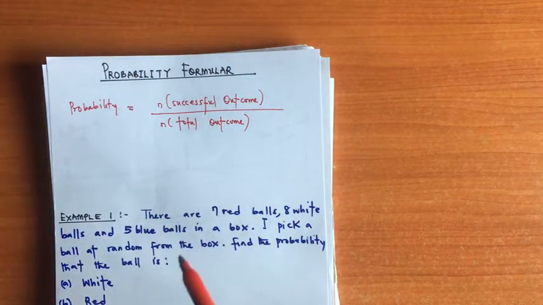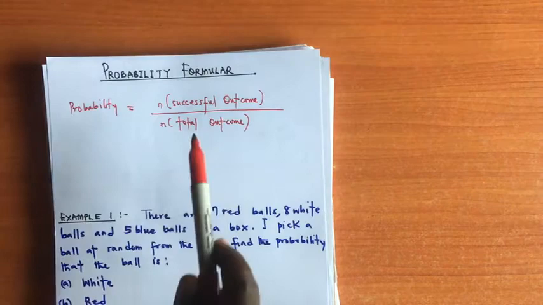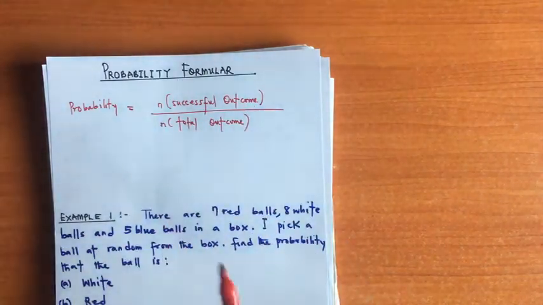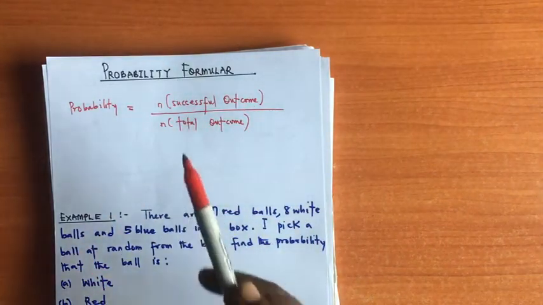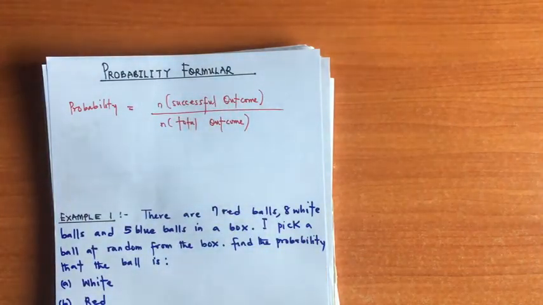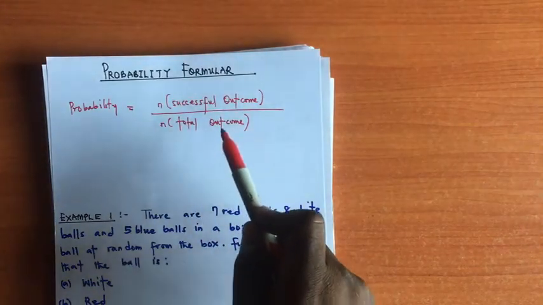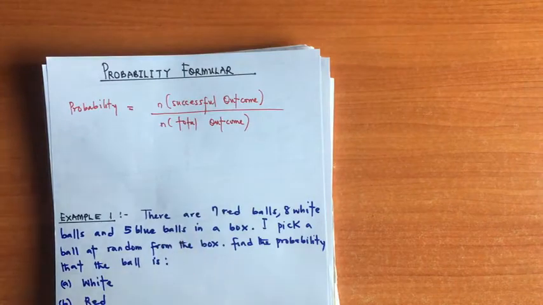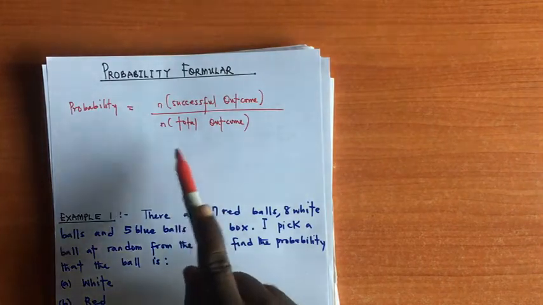So how can you get the number of successful outcomes? The number of successful outcomes is simply what you are expecting. What you are expecting is the number of successful outcomes. But the total number of outcomes is like the sample space.